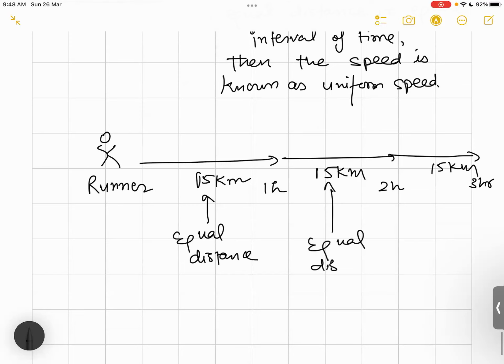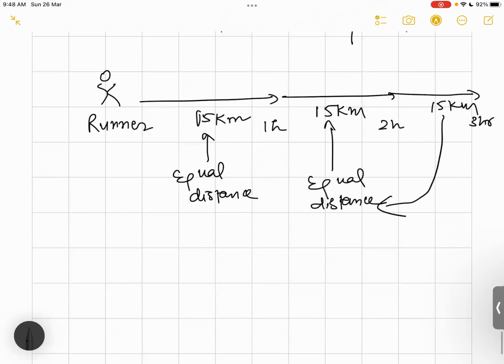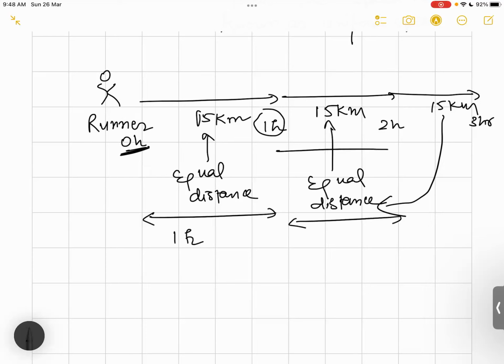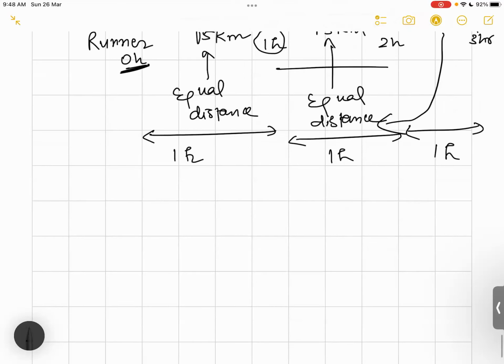And the time period you are seeing is the same. If I consider 0 hours here, what is the gap between this? 1 hour. And between this? 1 hour. And between this? 1 hour. So here you can say that there is an equal time interval.